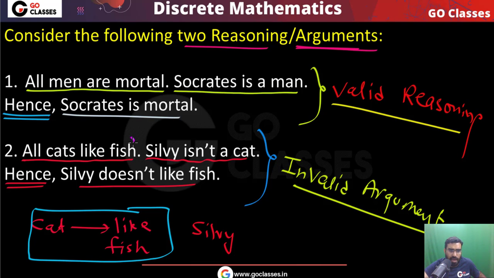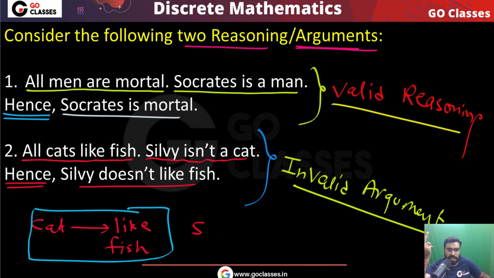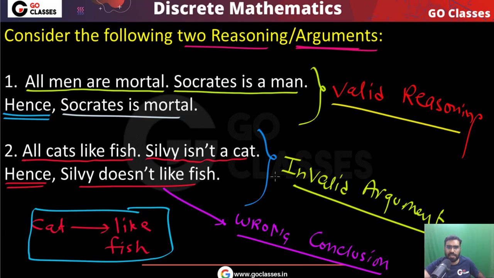Every cat likes fish, but it does not mean that others do not like fish. Maybe Sylvie is a dog, and maybe Sylvie likes fish. It is possible. We don't know whether Sylvie likes fish or not, so we cannot say that Sylvie does not like fish. This is a wrong conclusion. So finally, the first argument is valid, and this argument is invalid.